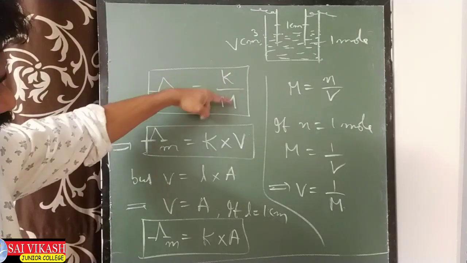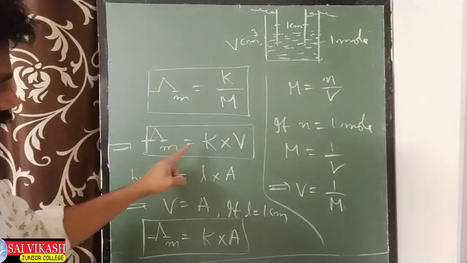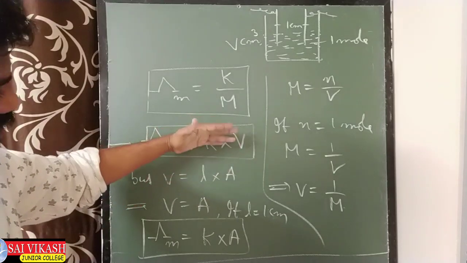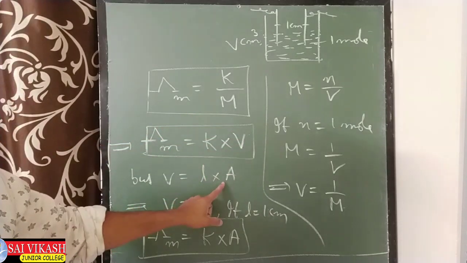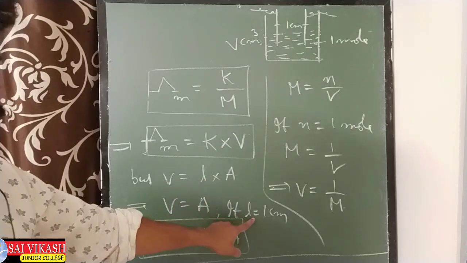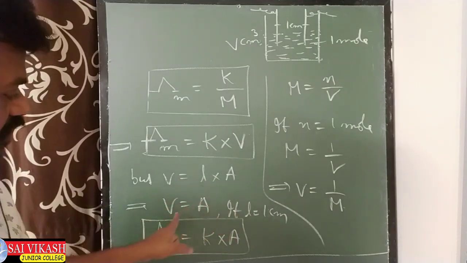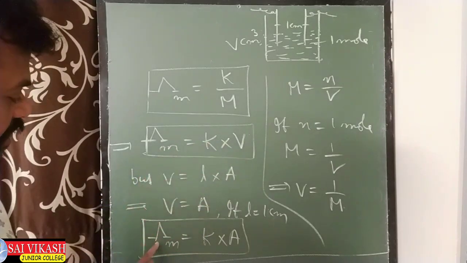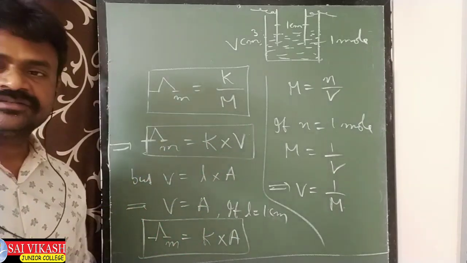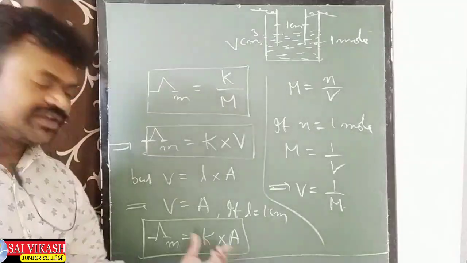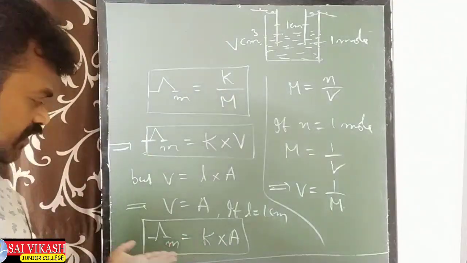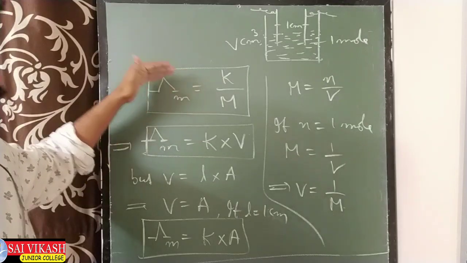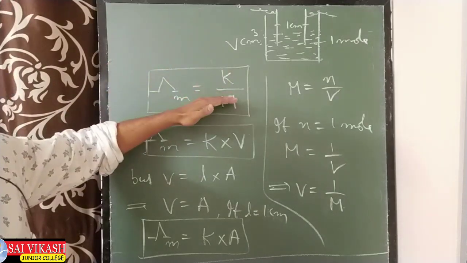So in the place of this 1 by M, I have taken V. So K into V as I get. But V means L into A. But here L I have taken 1 centimeter. Therefore, V equal to A comes. V equal to A means lambda m equal to K into A हो जाएगा. So like that we got this formula for lambda m. But the main formula is this: lambda m equal to K into M.